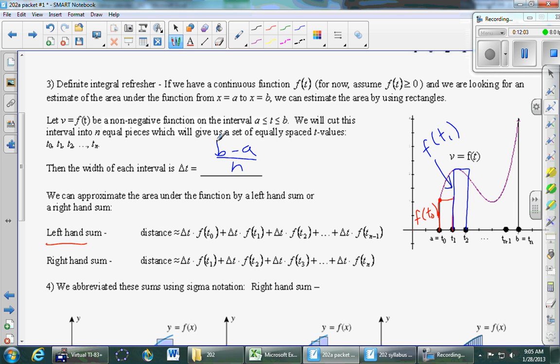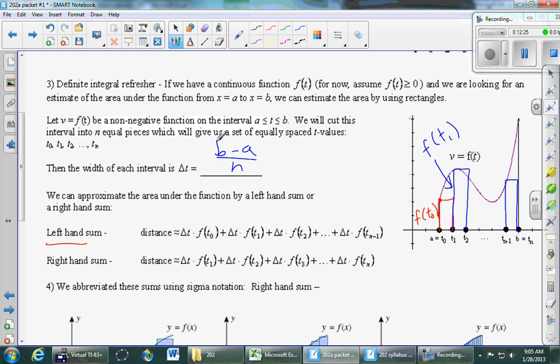And you can keep going. What's the height of the next rectangle going to be? f of t2, right? We can kind of see the pattern. How about the very last rectangle? Between t(n minus 1) and tn, left-hand sum, which point do we pick? We pick the t(n minus 1). So we go up to here, over, and down. And we actually never see the tn. We never see that top point there.